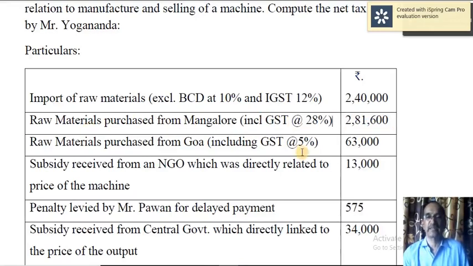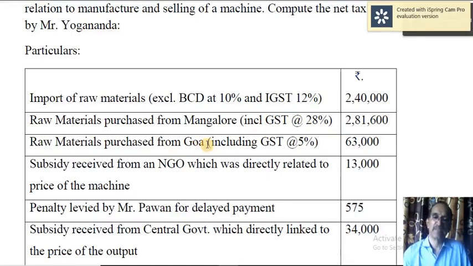Therefrom, you have to deduct 2,81,600 into 28 divided by 128. 100 plus 28, because this is equal to 128. So of that, what is 28? That you have to calculate, and that should be deducted from 2,81,600. Then you will get the value excluding GST.